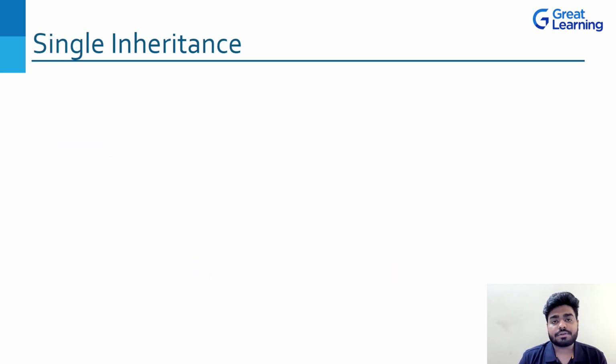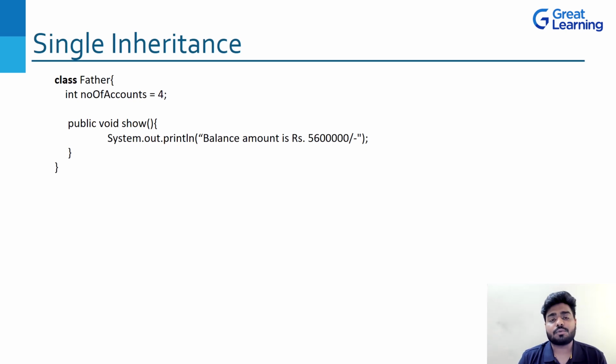So single inheritance, when you talk about it, here is the program. Let's see what is happening. So a class Father is there. Let's say that this is the super class, like the parent class. And we have the number of accounts, 4 accounts my father is having. Okay, let's say not my father, but generally the number of accounts for a father is 4. The show method says the balance amount is rupees 56 lakhs, right? So there's one method in Father, which is saying that the balance amount is rupees 56 lakhs.